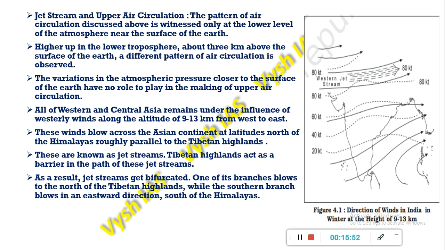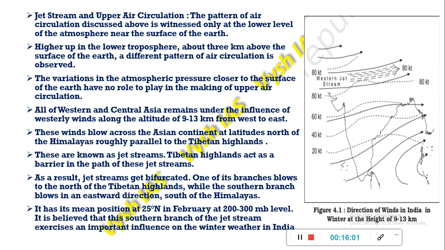One branch flows towards the north of the Tibetan highlands, and the southern branch blows eastward, south of the Himalayas. Its mean position is 25 degrees north in February at 200 to 300 MB, and it is believed that the southern branch influences the winter weather in India.